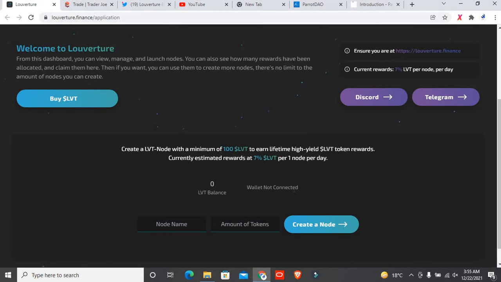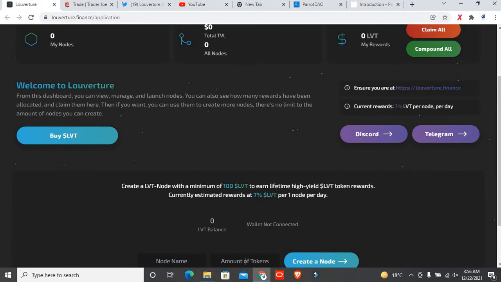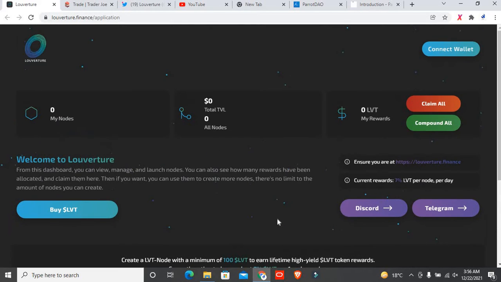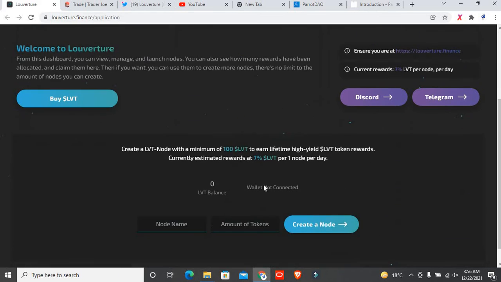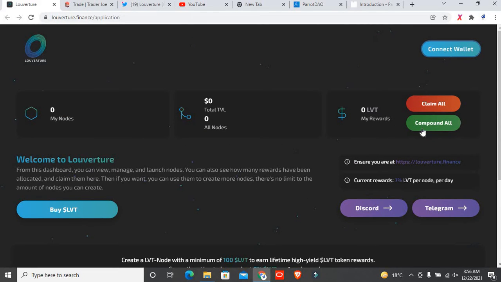Think about that, because this is the main requirement of this project. You can see right here, create an LVT node with a minimum of 100 LVT. So make sure you understand that. After that, if you want to connect with MetaMask, you simply click on that and it will connect directly. But firstly you must create a node. After that it will connect directly to your MetaMask.